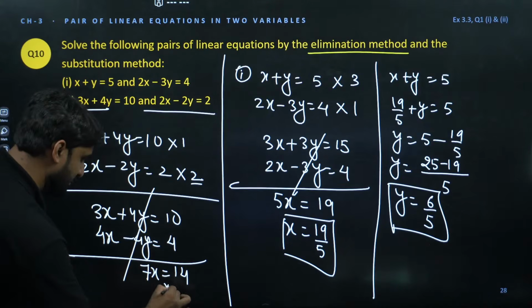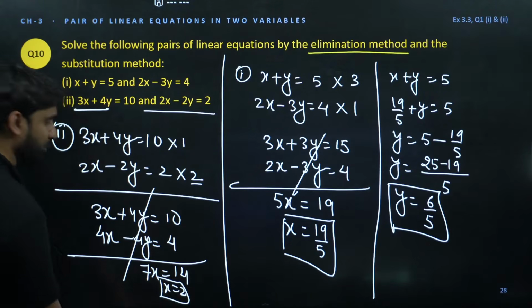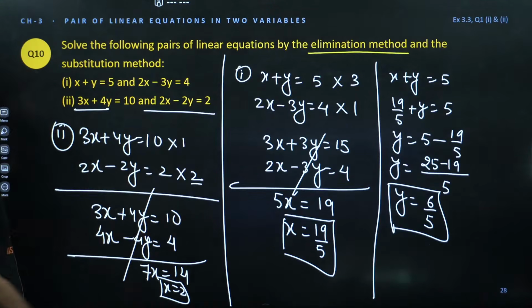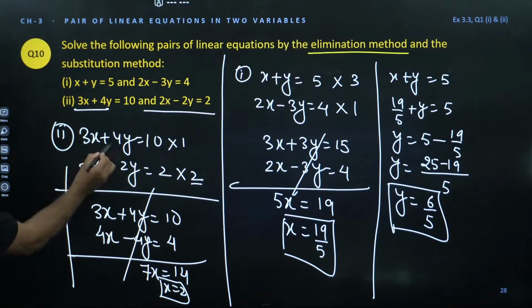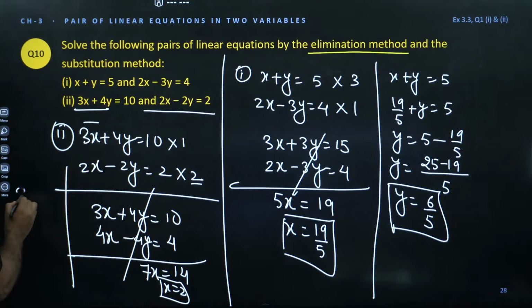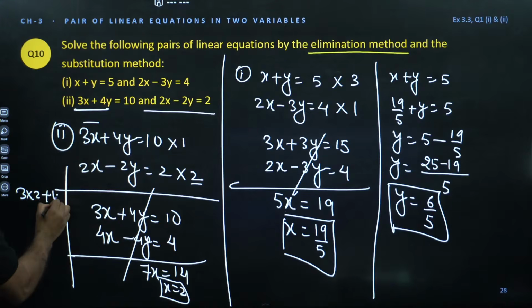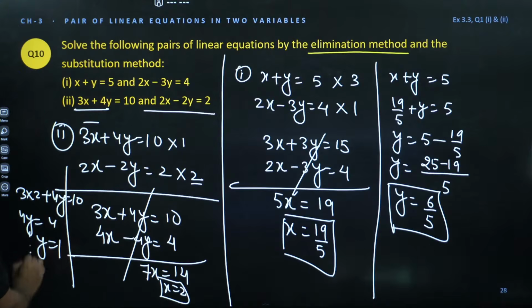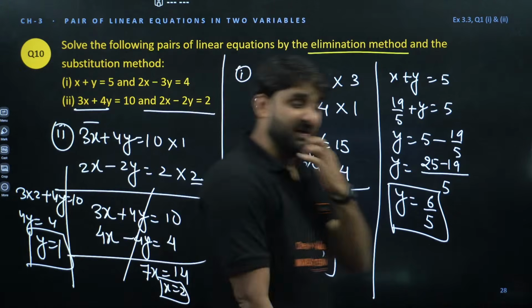So x is equal to 2, and once you get x is equal to 2, you can put this x is equal to 2 in any equation before multiplying, in the original equation. So we can use this equation. So 3 into x, which is 2, plus 4y is equal to 10. So 4y equals 10 minus 6, which is 4, so y is equal to 1. We have x is equal to 2, we have y is equal to 1.